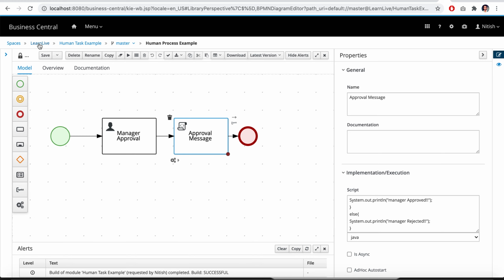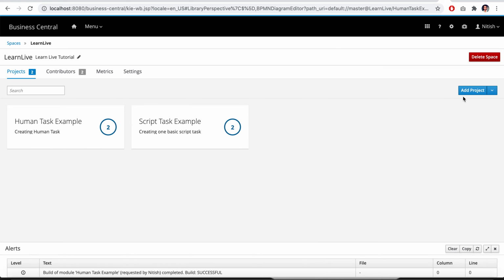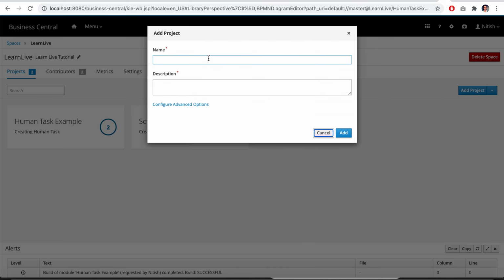So let's go to our space. We can create one project. I will put here exclusive gateway example. I will not make changes in any of the configurations. Let's create the project, then we will see exactly the same example and how to deal with it.